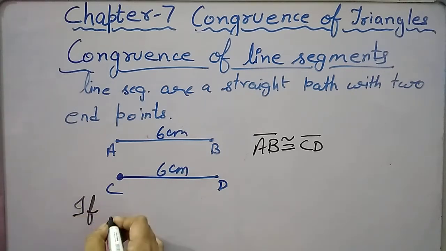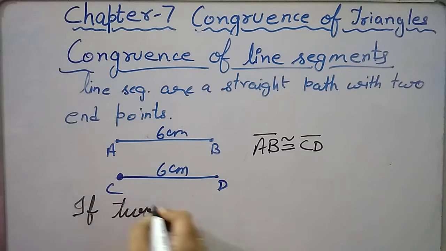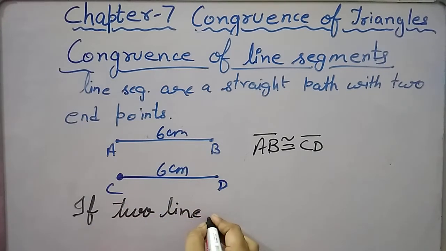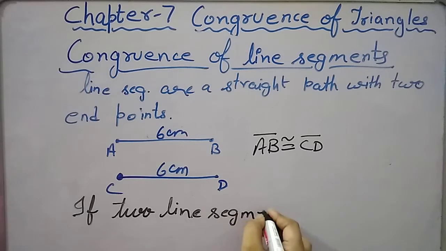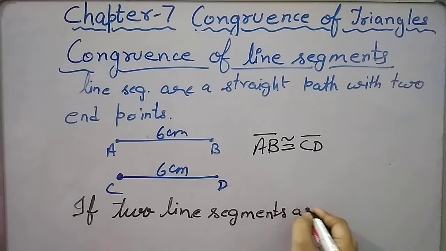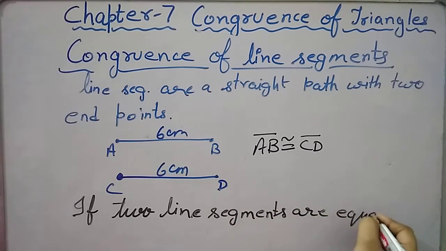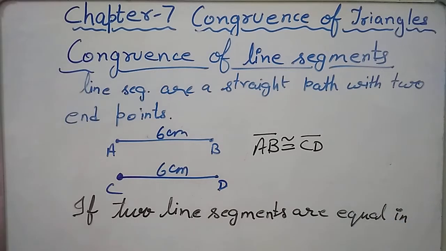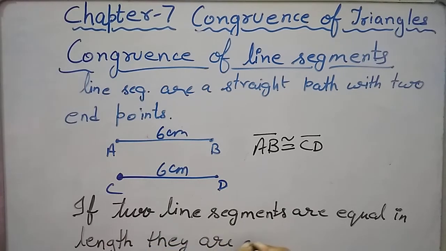if two line segments are equal in length, they are always congruent.